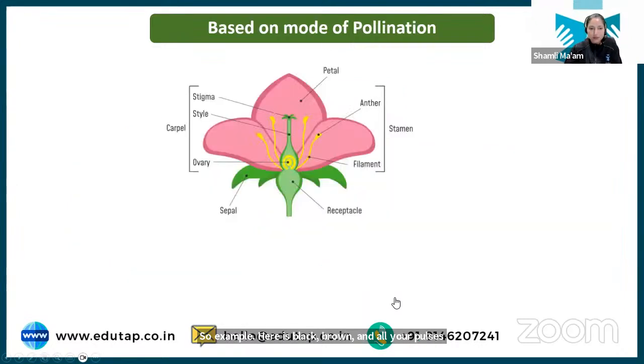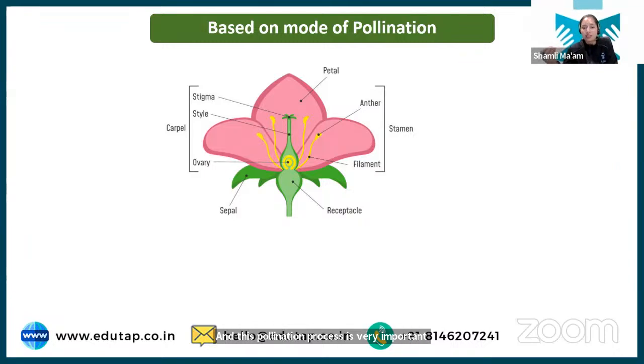Okay. Now, based on the mode of pollination, we also have a classification. For that, we need to understand the flower morphology. So students, in any crop, the end product is seed, right? Any crop is surviving until it is producing the seed. When it produces the seed, the whole plant dries up, and we extract the seed out of it. So seed production is very important. And how does seed production happen? Due to the process of pollination. And this pollination process is very, very important.